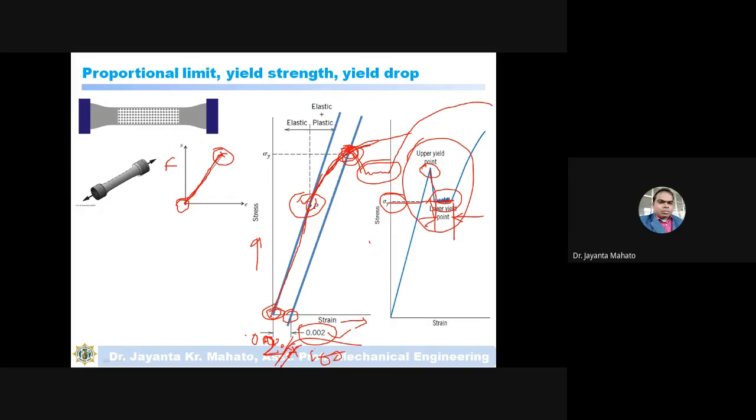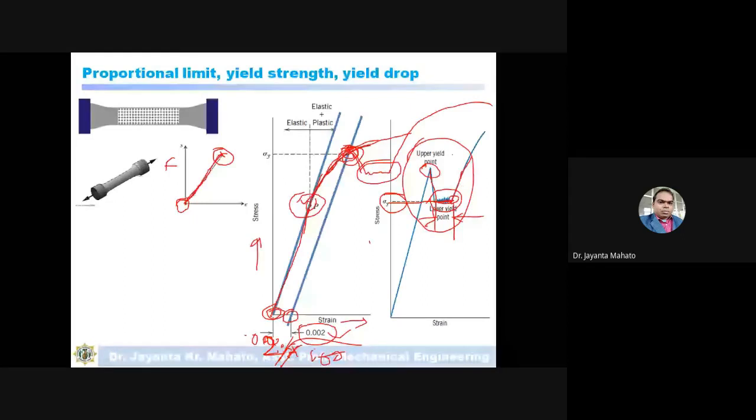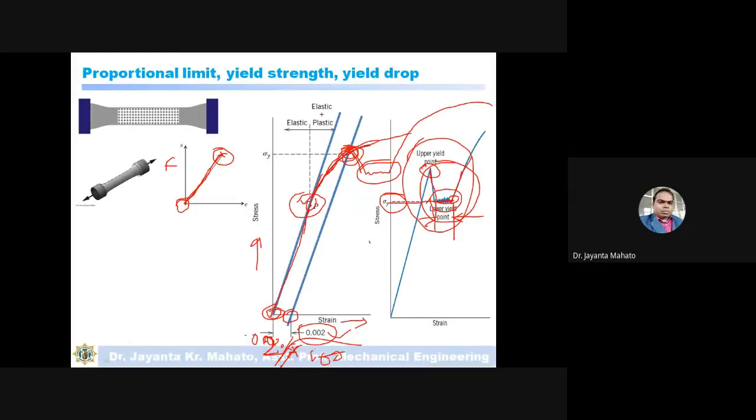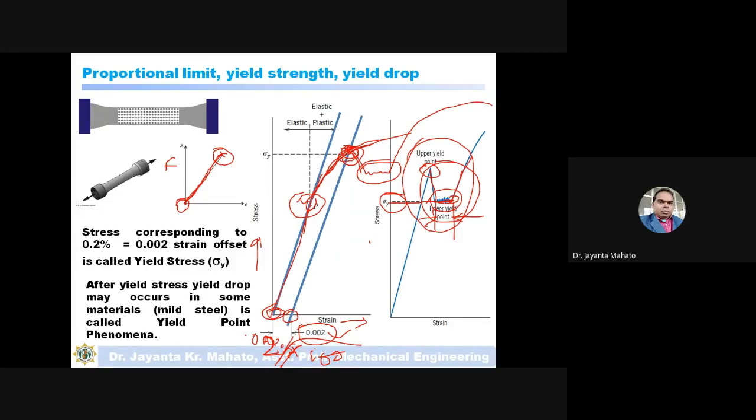After this point, to elongate the material again, more stress is required. This drop phenomenon is called the yield drop phenomenon, so this is the yield point phenomenon.